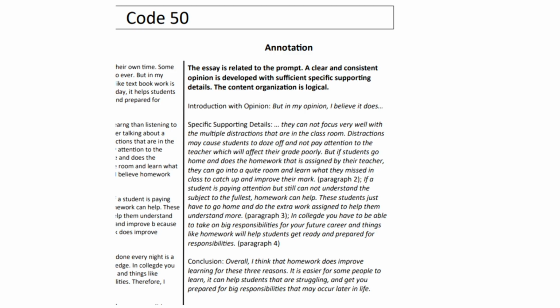It's related to the prompt, it was clear, with very specific supporting details, and they gave actual examples that happen in school. So use your own life to help you come up with examples. It sounds like that's what this person did. And there's an actual conclusion that reiterates the opinion and reiterates the 3 reasons that the student chose. So this student did quite well.